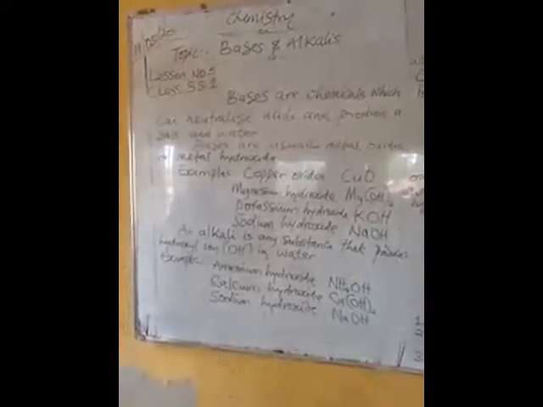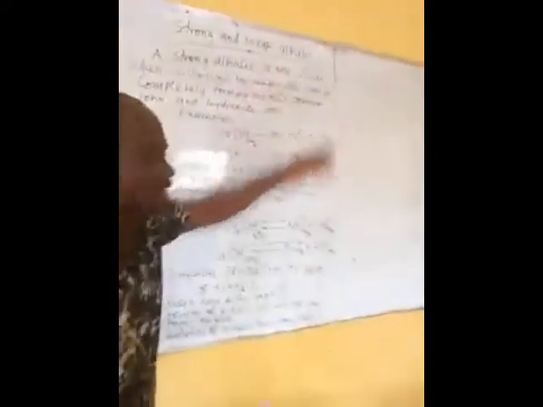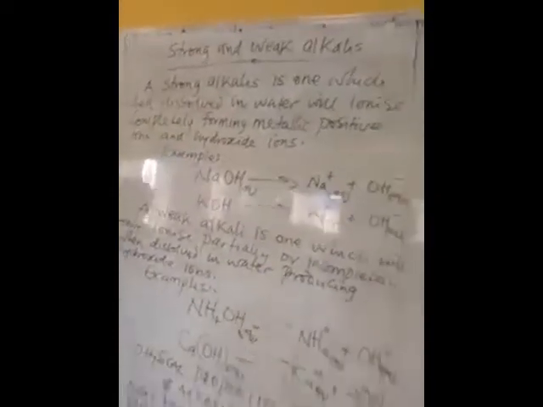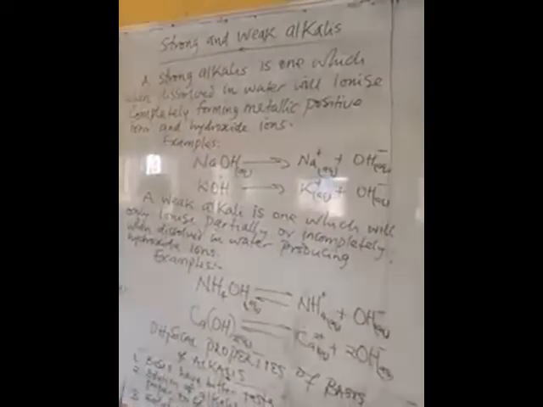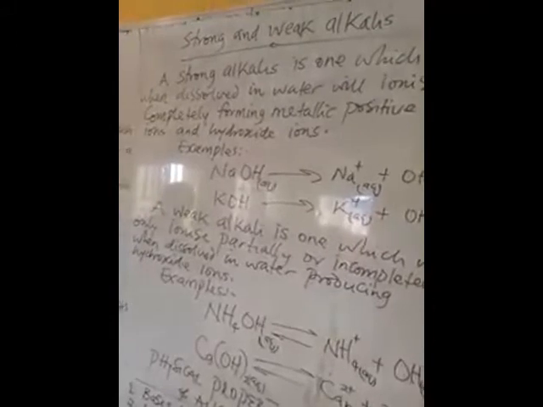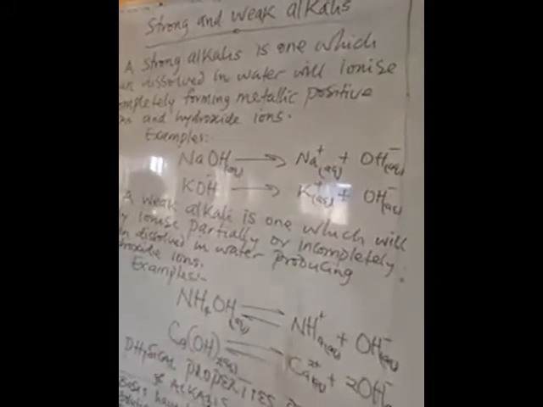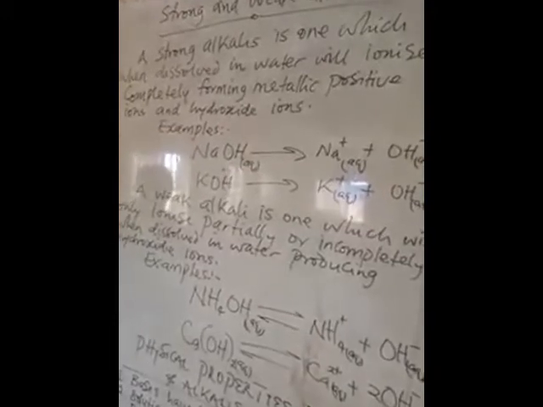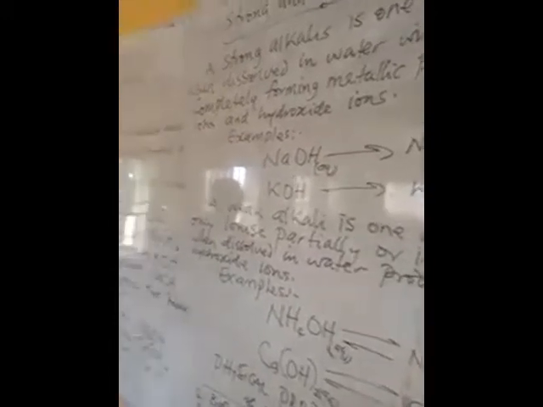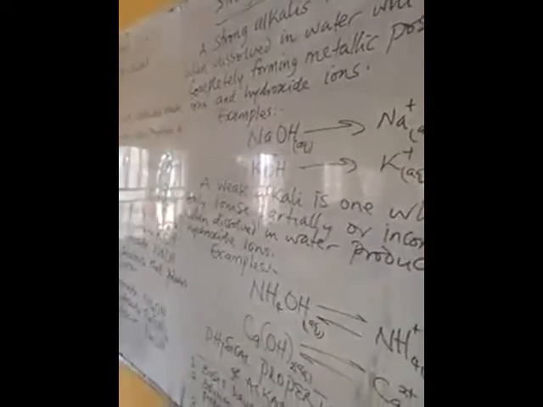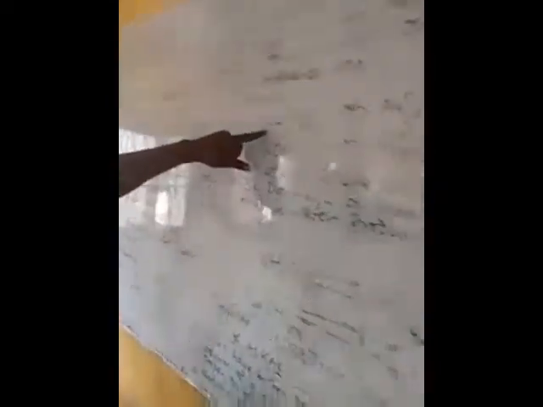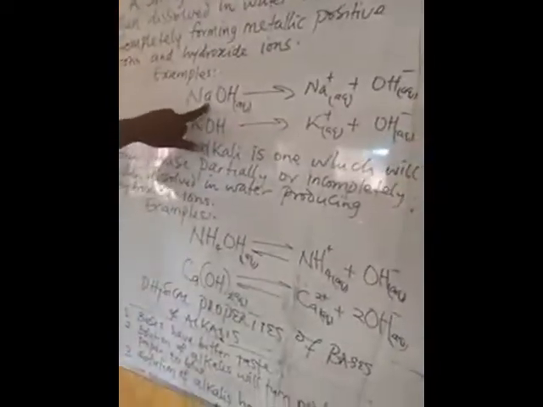So that brings us to strong and weak alkalis. A strong alkali is one which, when dissolved in water, will ionize completely, forming metallic positive ions and hydroxide ions. Example, you can see this is an alkali.